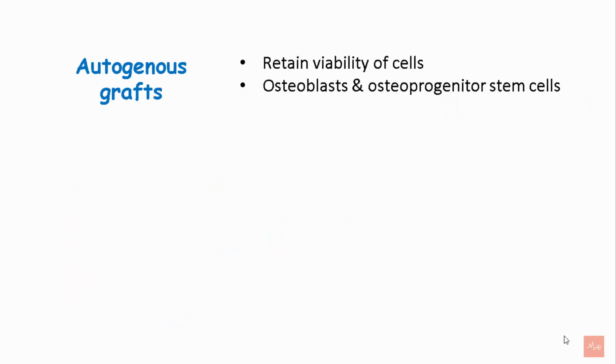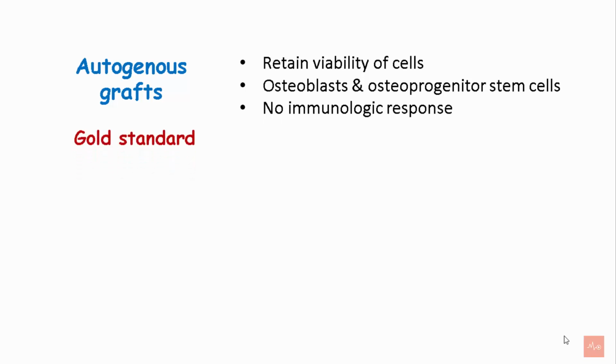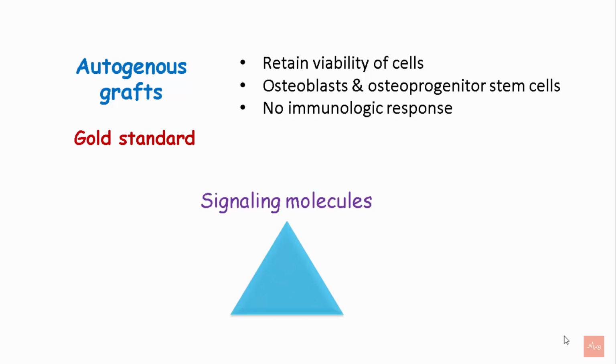Autogenous grafts have the ability to retain viability of the cells, mainly the osteoblasts and the osteoprogenitor stem cells, and they also do not lead to any immunologic response. Hence, autogenous grafts are also called the gold standard of bone grafts. They also meet the tissue engineering triad of signaling molecules, cells, and the scaffold.